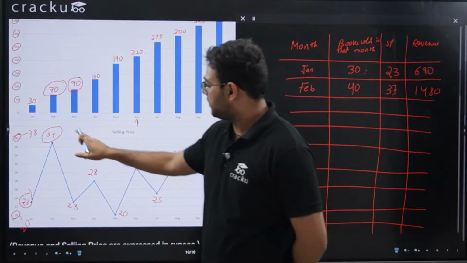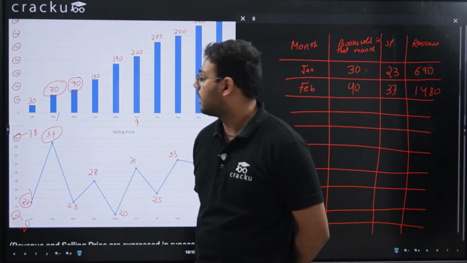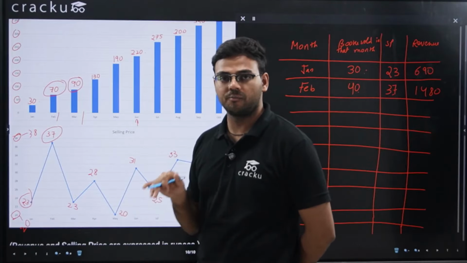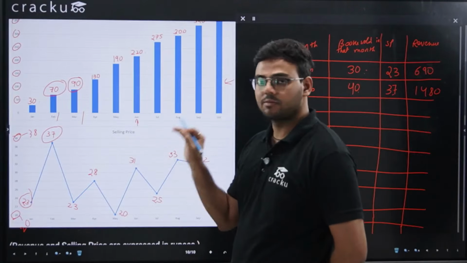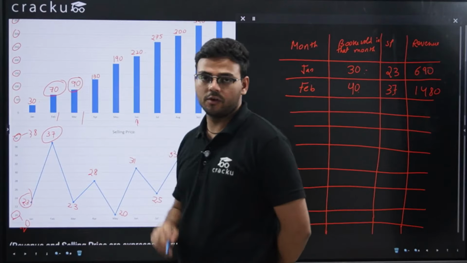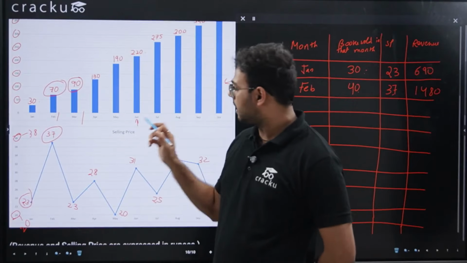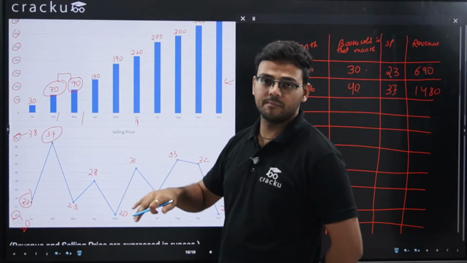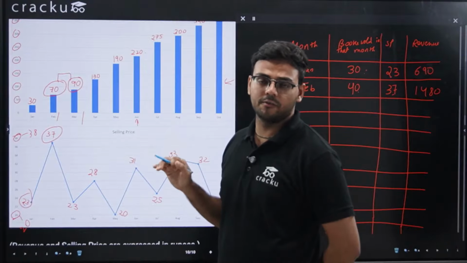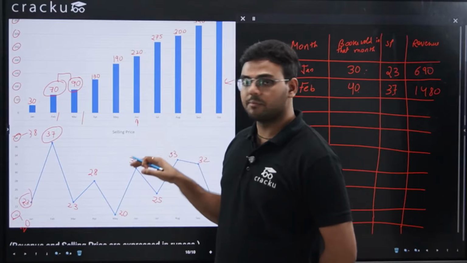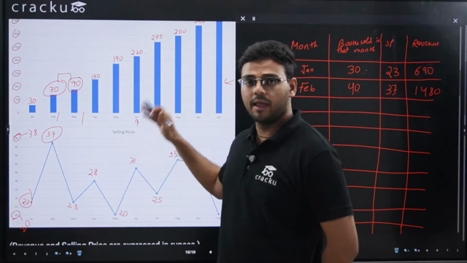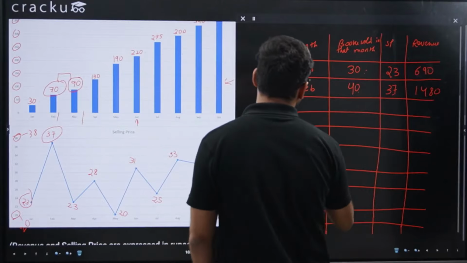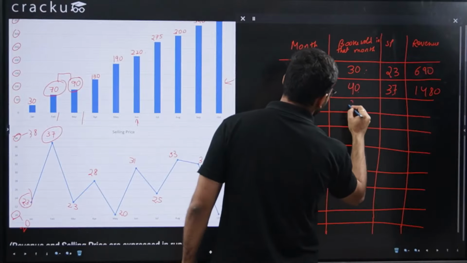Now for March, the total number of books sold up till March is 90. Up till February, it was 70. This means that the number of books sold in March will be 20. So basically, to find the number of books sold in a particular month, you take the total number of books sold up till that month, and the total up till the previous month. So 90 minus 70 is 20.